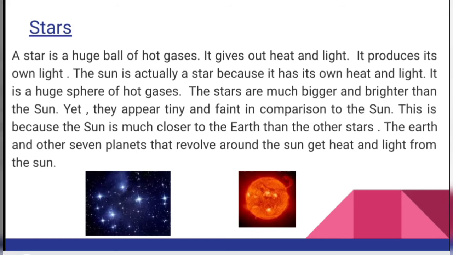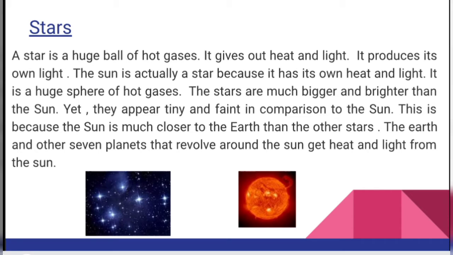Stars. Now we are going to learn about stars. A star is a huge ball of hot gases. It gives out heat and light. It produces its own light. The sun is actually a star because it has its own heat and light.